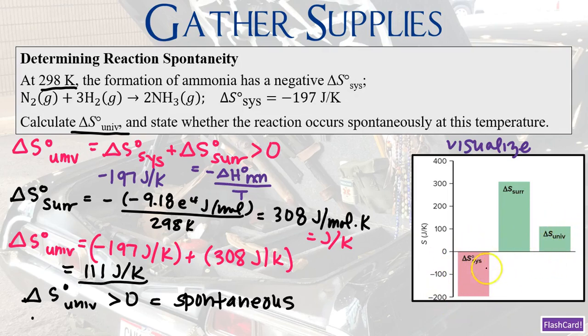Again, delta S naught of the system was given, so it is red because it is negative value. It was given at negative 197 joules per Kelvin. Therefore, delta S of the surroundings, according to the second law of thermodynamics, had to be larger. And it had to be large enough to compensate for the negative delta S of the system. And as we can see, it was large enough. And we calculated it as 308 joules per mole Kelvin, or joules per Kelvin. And this offset of this increase in delta S of the surroundings allowed for delta S of the universe to therefore be a positive value and the entire process to be spontaneous at this temperature of 298 Kelvin.